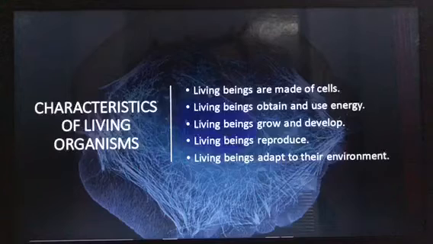So living beings grow and they develop. Then living beings reproduce. Then living beings adapt to their environment. Then living beings respond to stimulus. Living beings excrete. All this, one by one, we'll see all the characteristics in detail.